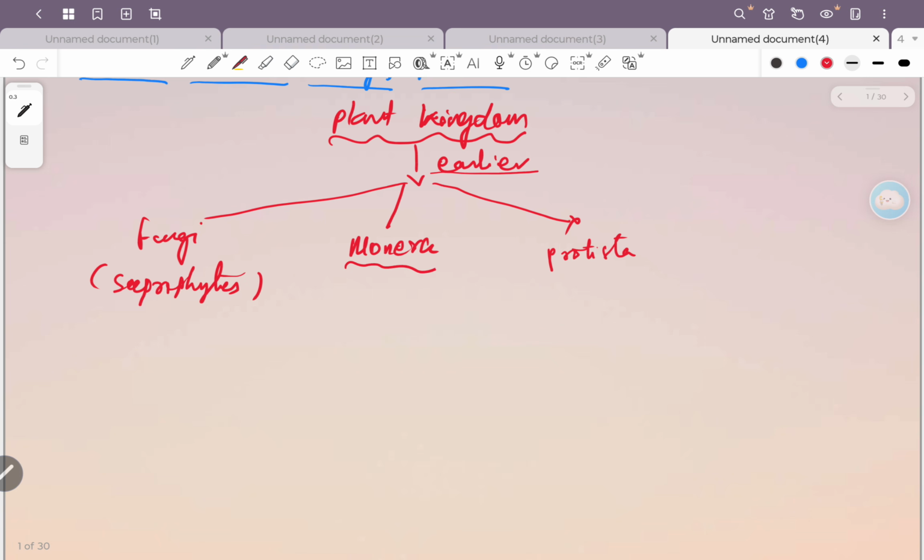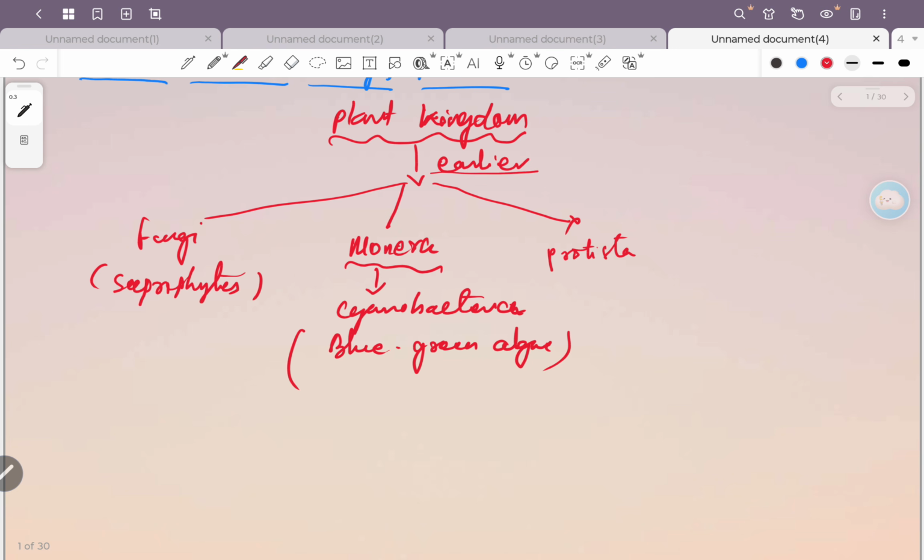Then coming to Monera. Why were the Monera included in the plant kingdom? Because of the cyanobacteria, which were known as blue-green algae. So it was an algae and had chlorophyll pigments. That's why it was kept under the plant kingdom.